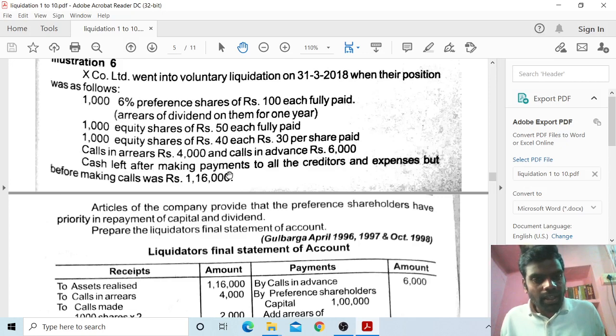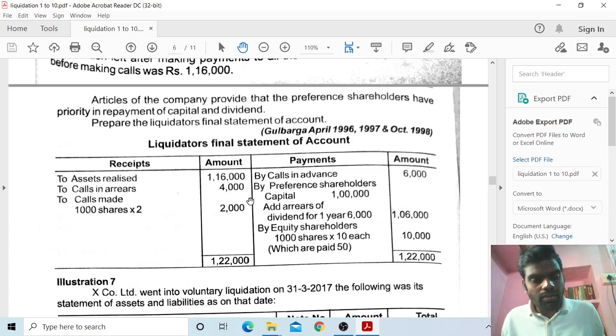Cash left after making payments to all the creditors and expenses, but before making calls, was rupees 1,16,000. Articles of the company provide that preference shareholders have priority in repayment of capital and dividend. Prepare the liquidator's final statement of account.